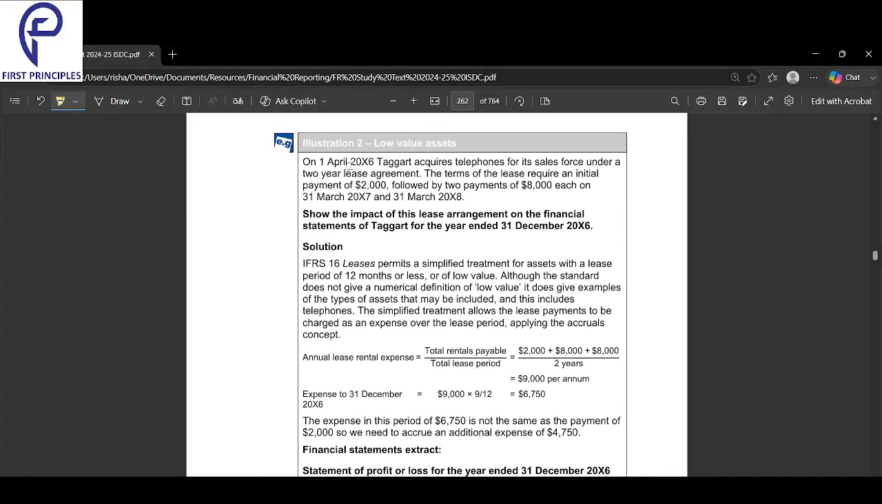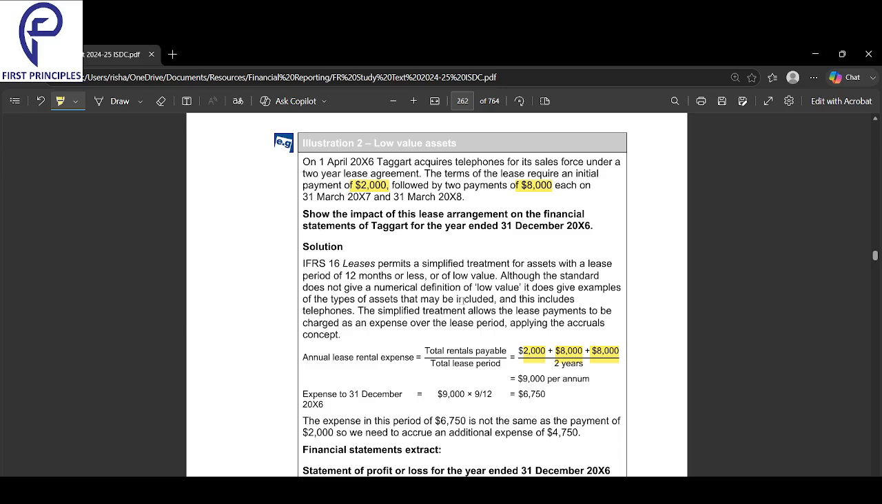On 1st April, again, a year started on 1st April, Taggart acquires telephones for its sales force under a 2-year lease agreement. So under a 2-year lease agreement, he's acquired everything. The terms of the lease require an initial payment of 2,000, followed by 2 payments of 8,000 each. So each 8,000 and 8,000, 2 payments, and an upfront initial payment of 2,000. Okay, so 2,000, 8,000, 8,000. So the total payment that you will make.